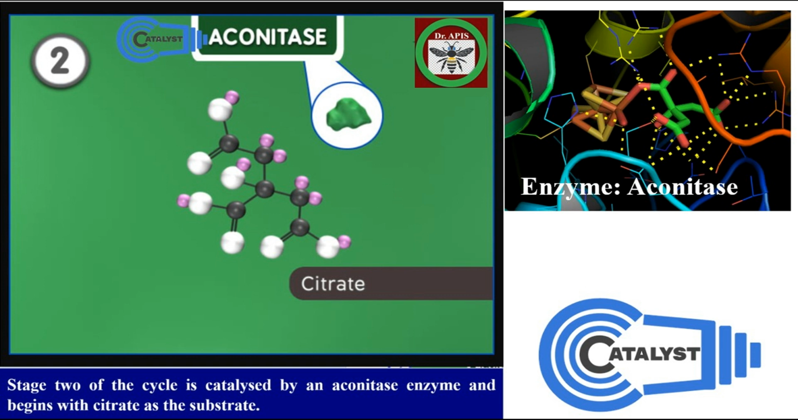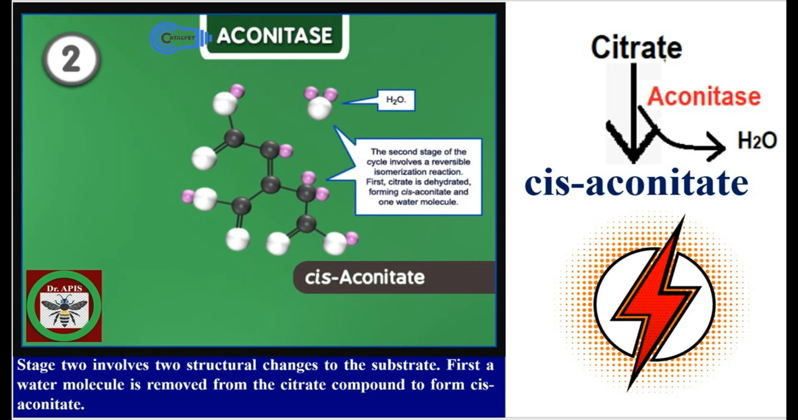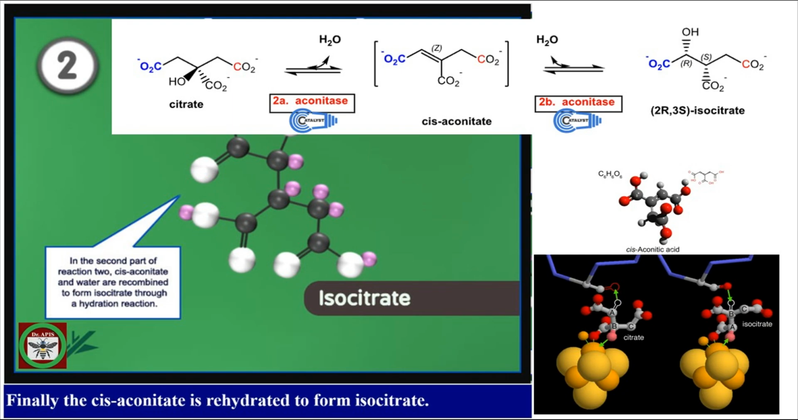The second step of this cycle is the isomerization. Citrate is the reactant for the second step of the cycle. The enzyme involved in this step is aconitase. This step of citric acid cycle is with 2 reactions. In the first reaction, through the dehydration, citrate gets converted into cis-aconitate. The enzyme aconitase catalyzes the reaction. In the second reaction, through the rehydration, cis-aconitate gets converted into the isocitrate. The enzyme aconitase catalyzes the reaction.